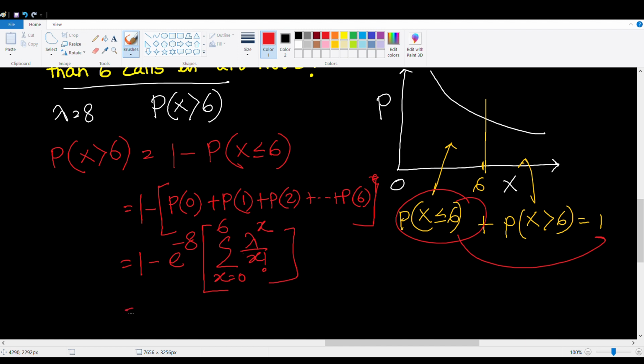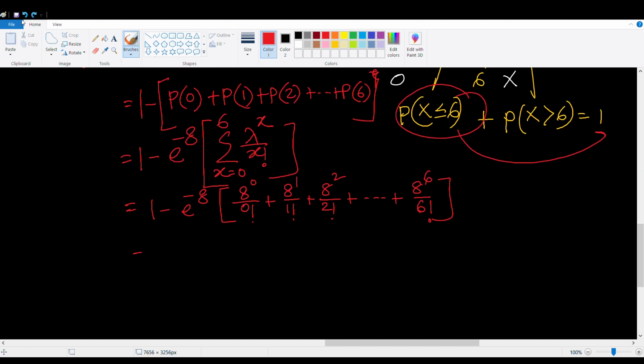So it's 1 minus e to the minus 8, 8 to the 0 by 0 factorial, plus 8 to the 1 by 1 factorial, plus 8 squared by 2 factorial, up to 8 to the 6 by 6 factorial. So I got 0.686626. It's approximately 68.66%. So it's a 68.66% chance that the business will receive more than 6 calls in 1 hour.